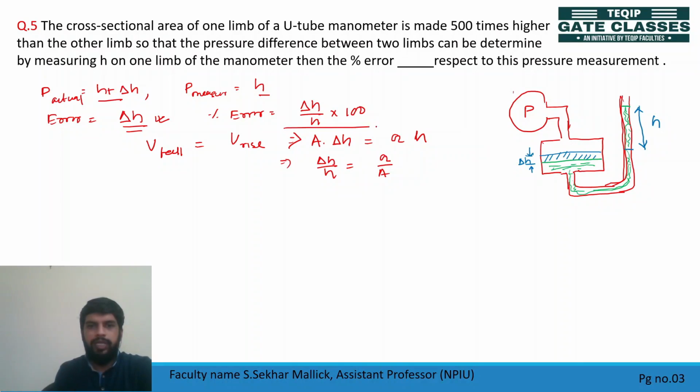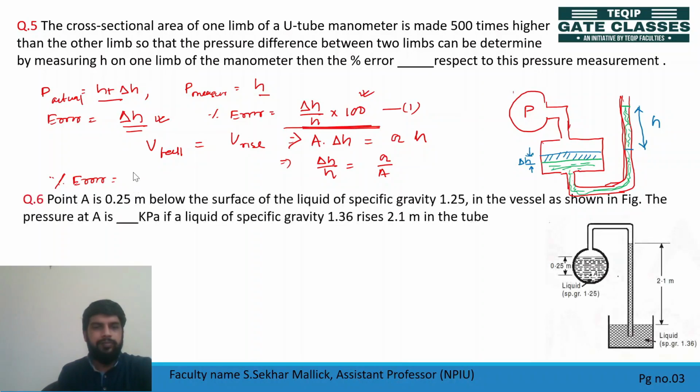So in place of del H by H here in this equation, can you write error, percentage of error is how much? Del H by H into 100 is equal to a by A. A by A is how much?